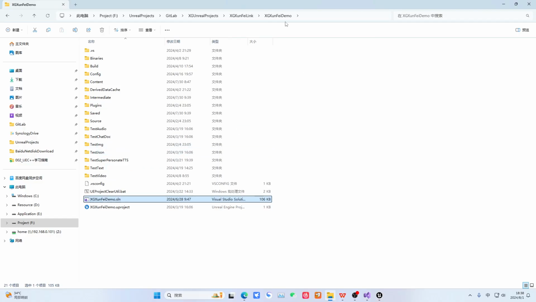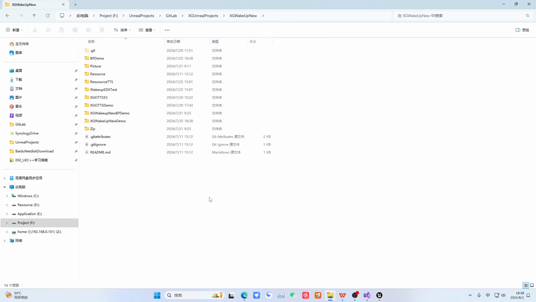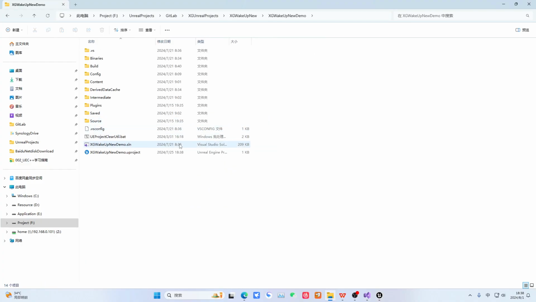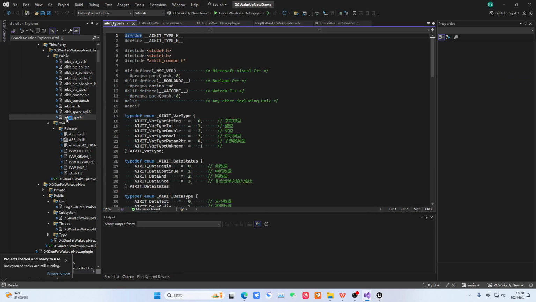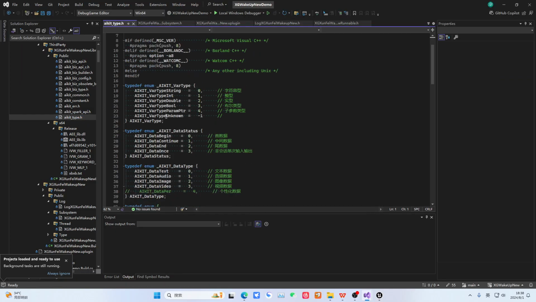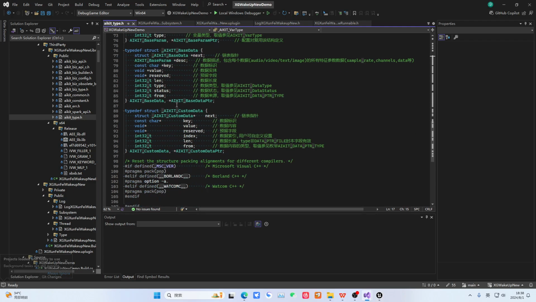Then we can take a look. Let's open a library here. I'll make it convenient to give you examples. For third-party libraries, let's directly look at the project inside this one. Should be no problem. Okay, this is a wrapper project for a third-party SDK. The SDK it provides is a Windows SDK. Then we can directly look at its header files. Okay, alright. You can see, its file names all start with lowercase letters. You will notice there is an underscore here, right?